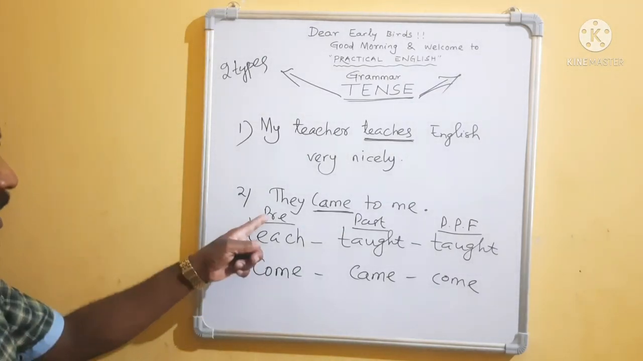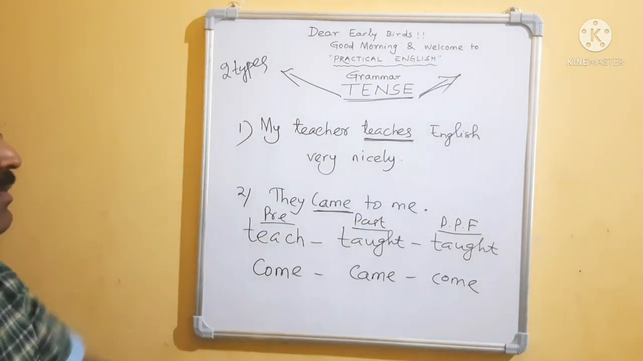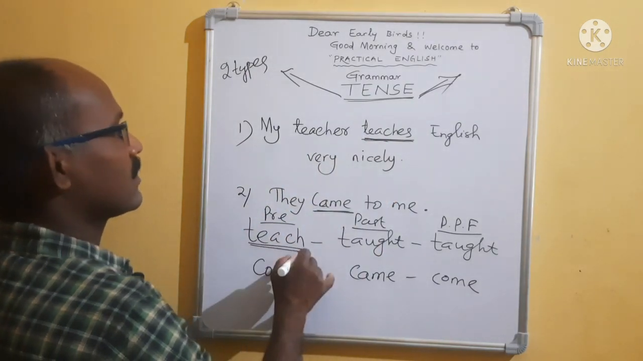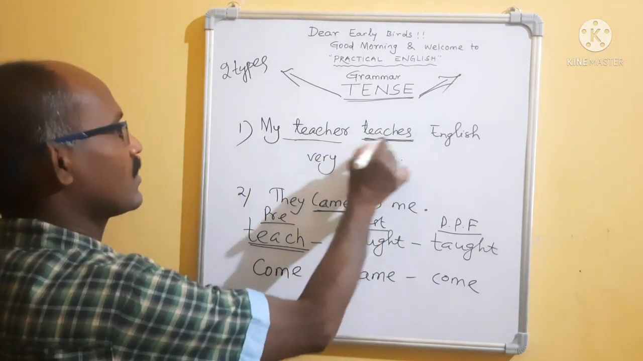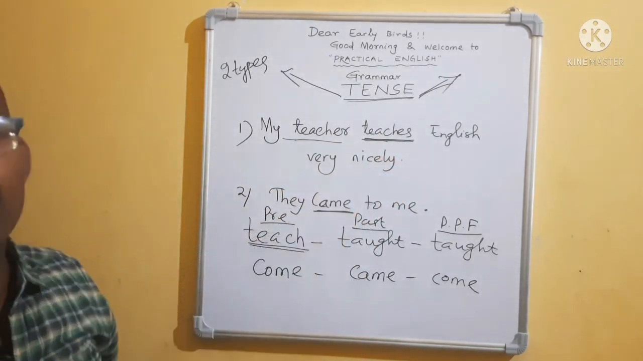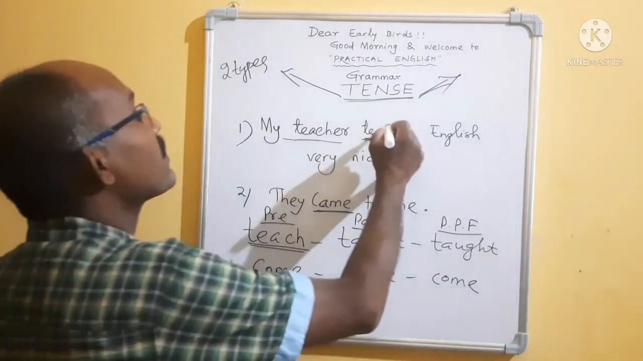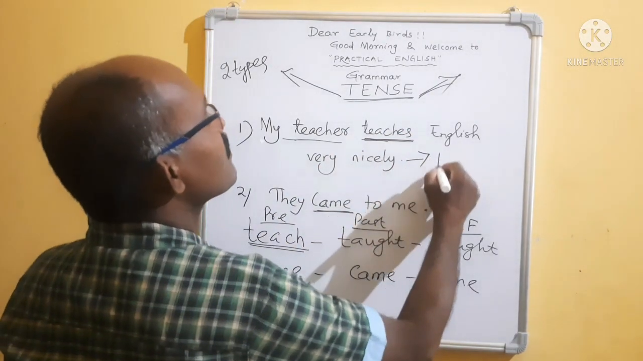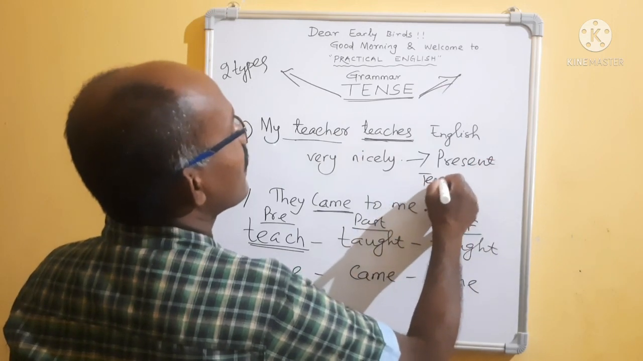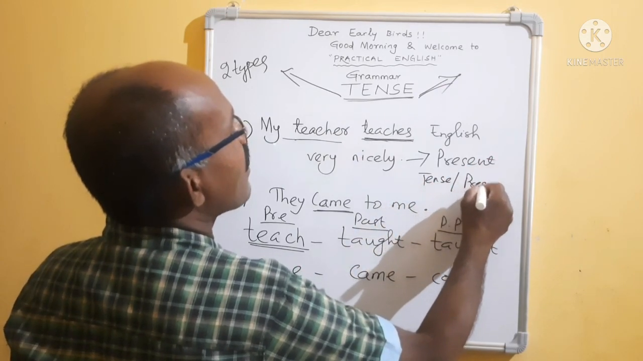Right? So, present tense is there. Past tense is there. My teacher teaches. Main verb teach. As it is singular number, we have used teaches here. Now, my teacher teaches English very nicely. So, it indicates the present tense. This sentence is in present tense and present time.